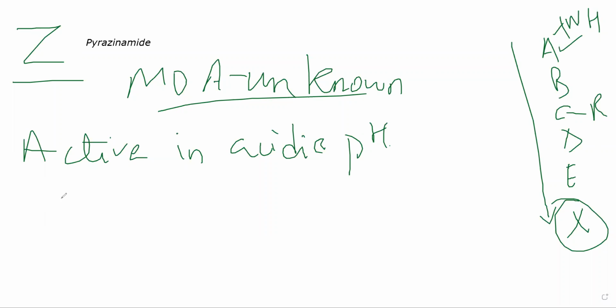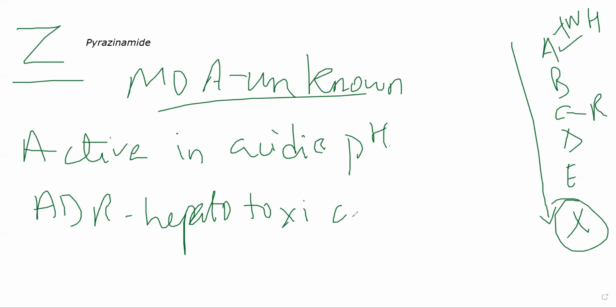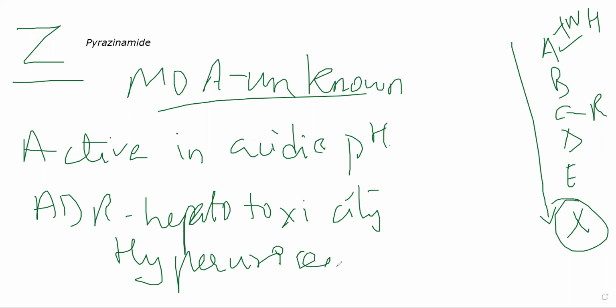Main adverse effects that occur with pyrazinamide will be hepatotoxicity, and it can cause hyperuricemia. So what will happen is uric acid level will significantly shoot up in these patients. So if someone is at risk of gout or if they have gout, in such patients pyrazinamide should be completely avoided, because if you are giving pyrazinamide in these patients, they might have gouty arthritis.